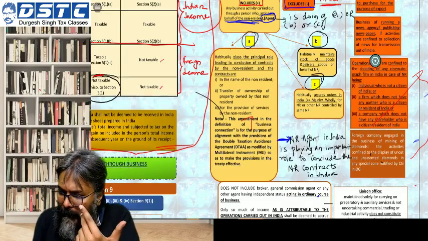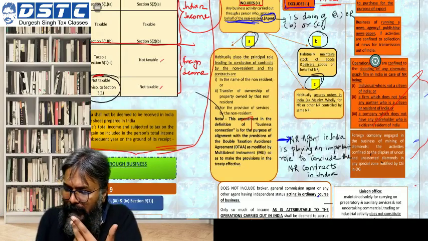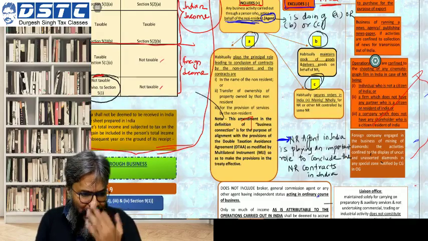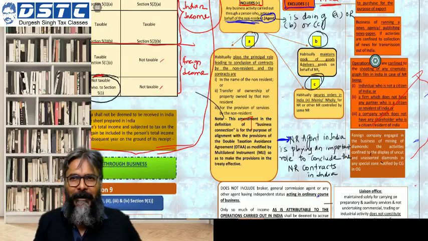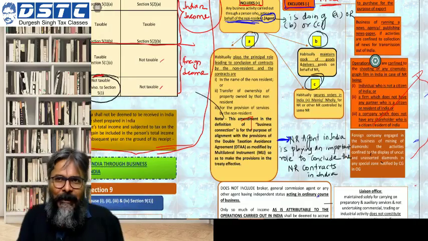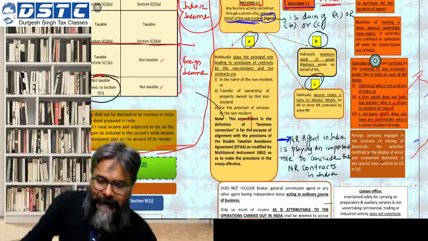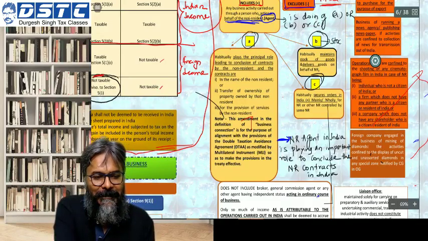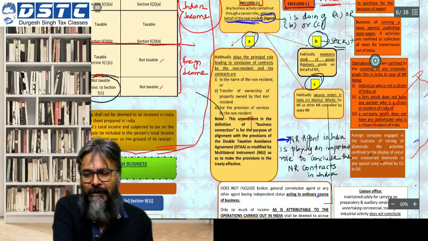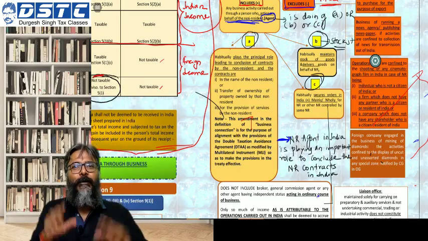Now, what is this point number B, students? Very easy point. Point number B is: habitually maintains stock of goods and delivers the goods on behalf of the non-resident. Now, this point number B is a very unique thing. Here the agent is acting like a stockist. Students, do you know what a stockist is? The stockist is the one who will only stock the goods.